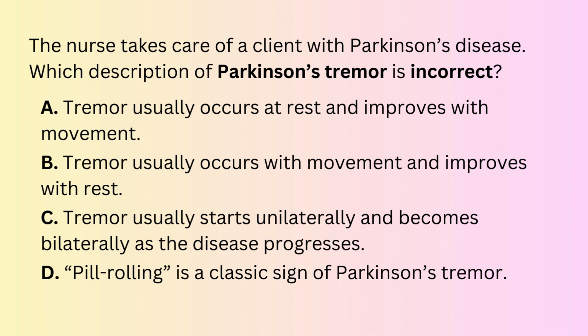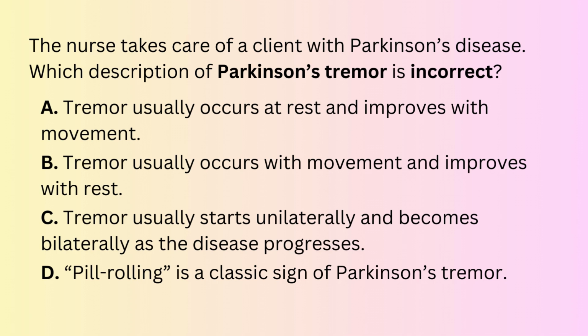From my Parkinson's video, we know that Parkinson's tremor is a resting tremor, which means the tremor is worse at rest and improves with movement. For example, pill rolling is a classic sign in which the client appears to be rolling a pill or other small object between their thumb and index finger. The tremor disappears when they try to use the fingers, such as picking up a pen from the floor, and reappears when the fingers are at rest. With that in mind, we can say choice A and D are correct statements.